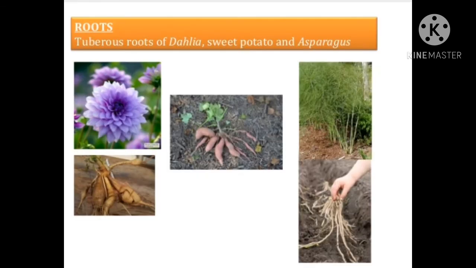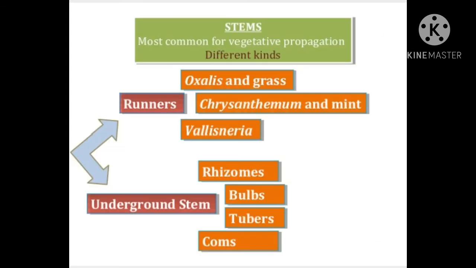Children, in the pic you are seeing tuberous roots of dahlia, sweet potato, and asparagus. These are swollen, adventitious roots, and these roots have food stored in them. If root tuber of sweet potato is cut into pieces and sown in well prepared soil, a new plant can be produced. Stem. This is the most common part for vegetative propagation.